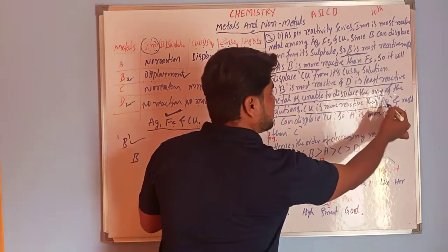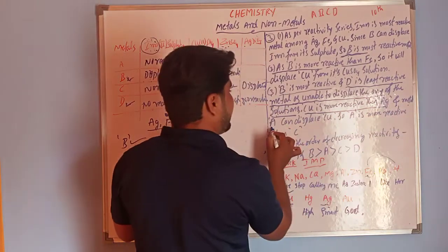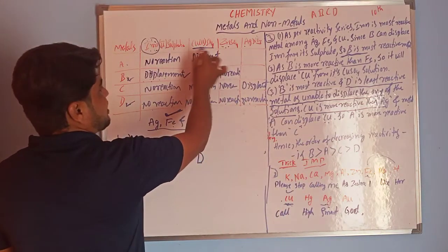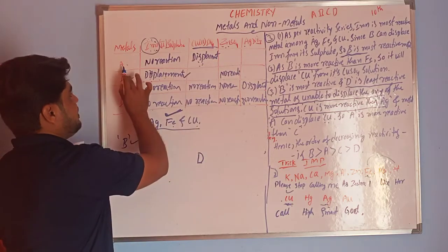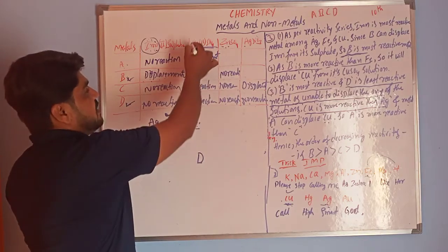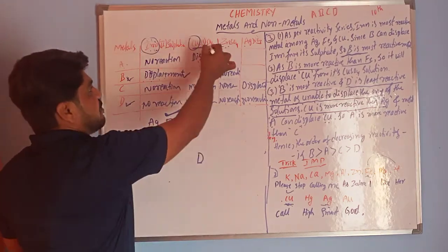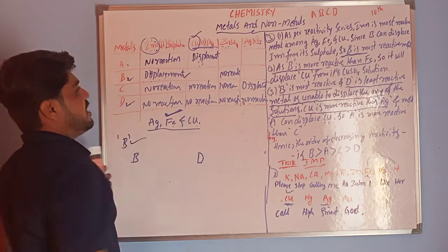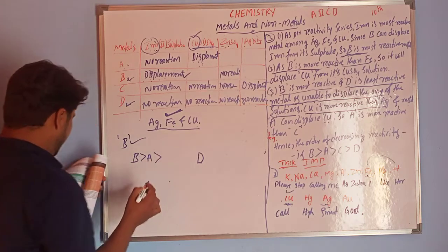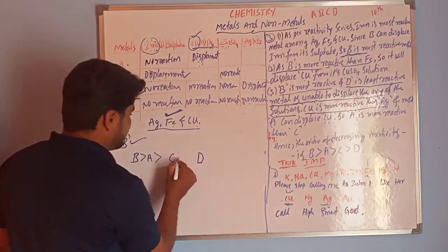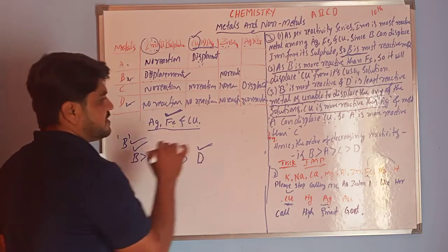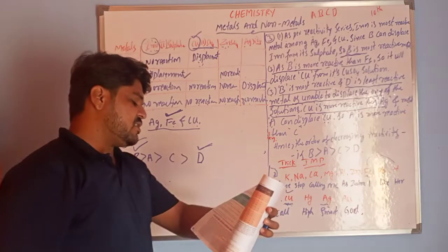So copper is more reactive than silver and metal A can displace the copper. See, this is the copper sulfate. A displacement reaction occurs. A reacts with copper sulfate, and in this copper sulfate, copper is displaced by A metal. That's why B is greater than A, A is greater than C, and C is greater than D. So B is most reactive and D is least reactive. This is all the third question.